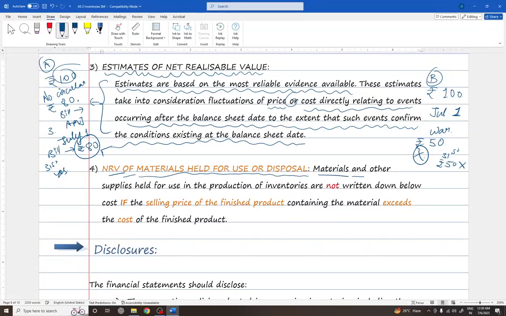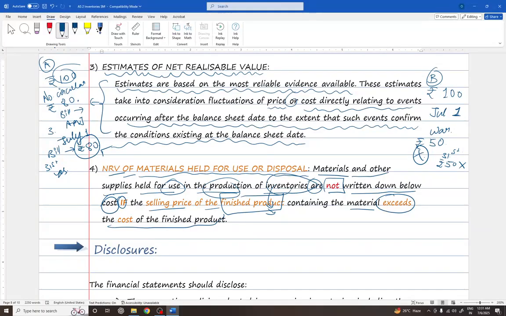Materials and other supplies held for use in the production of inventories are not written down below the cost if the selling price of the finished goods in which these inventories are used, if the selling price of finished goods containing the material, meets or exceeds the cost of finished product.